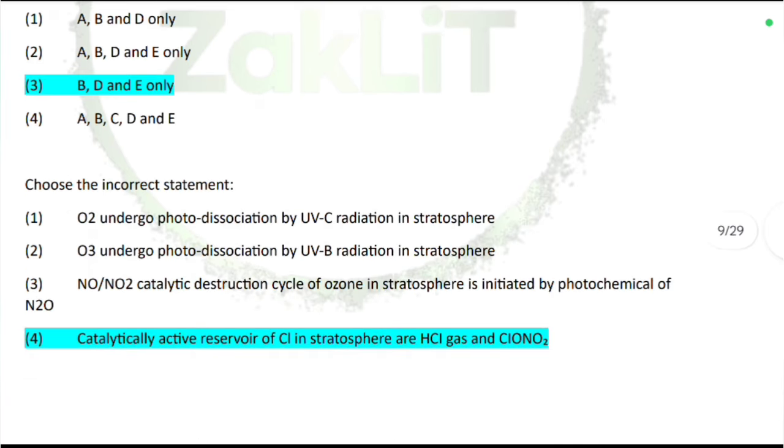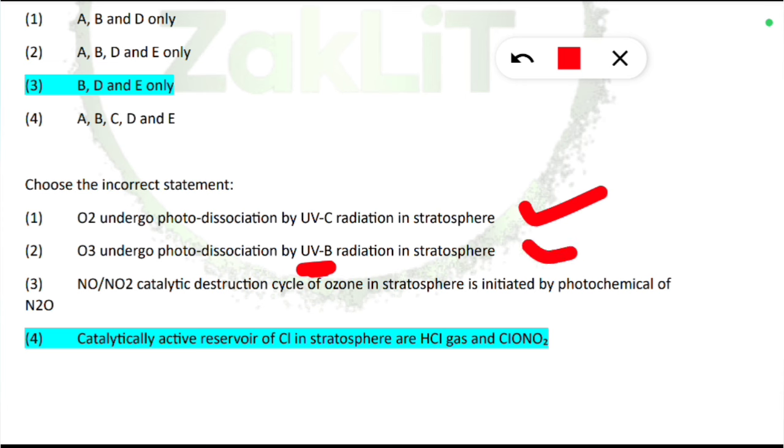Let's move to the next set of questions. Choose the incorrect statement. Here you should first note down which are the correct statements. Oxygen undergoes photodissociation by UVC radiation in the stratosphere, and ozone undergoes photodissociation by UVB radiation in the stratosphere. So these are very important. And the NO by NO2 catalytic destruction cycle of ozone in the stratosphere is initiated by the photochemical reaction of N2O. So this is for the oxygen, ozone, UV, UVB, all these chemical reactions.